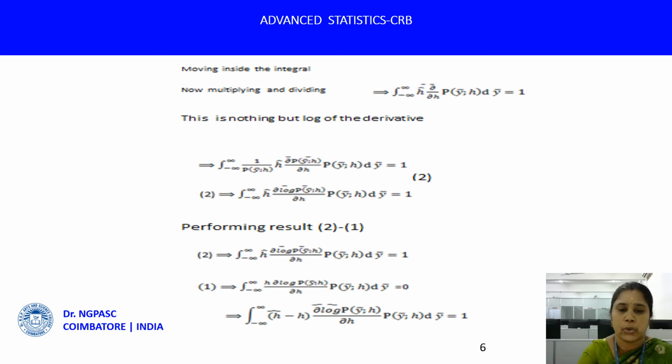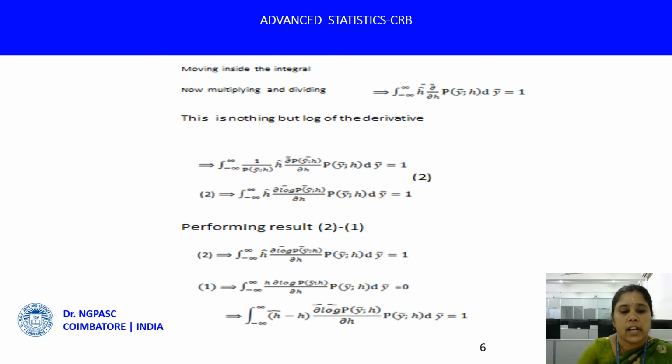Performing equation 2 minus equation 1 implies the integral from minus infinity to plus infinity of (h hat minus h) ∂/∂h log p(y bar; h) p(y bar; h) dy bar equals 1.